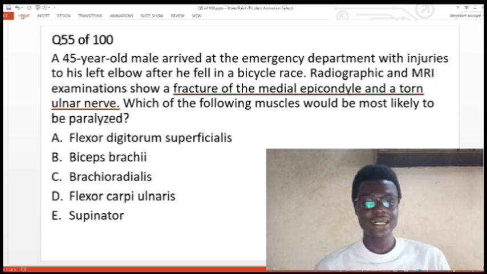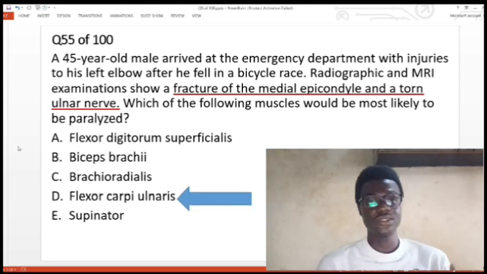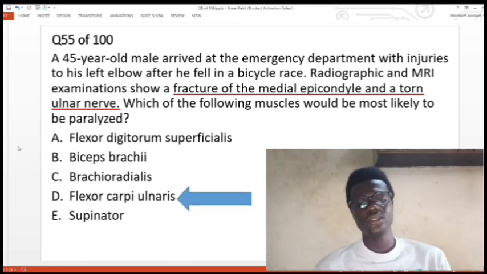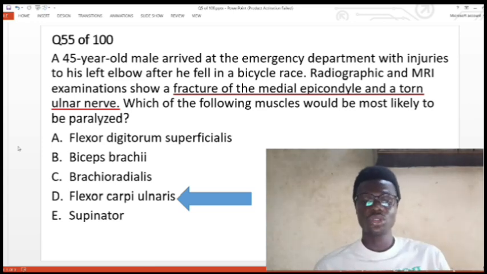So the correct answer is the flexor carpi ulnaris. The function of the flexor carpi ulnaris is basically that it does flexion at the wrist joint and it does adduction at the wrist joint. So it does flexion and adduction at the wrist joint. Those are the two major functions of the flexor carpi ulnaris muscle.